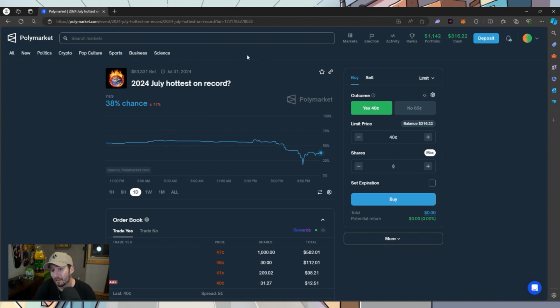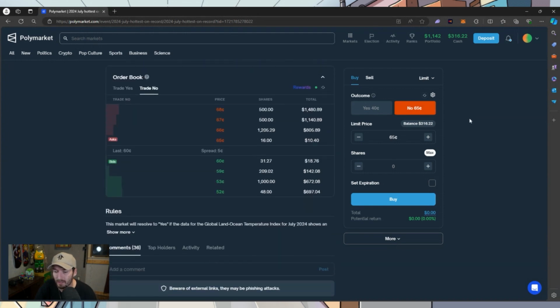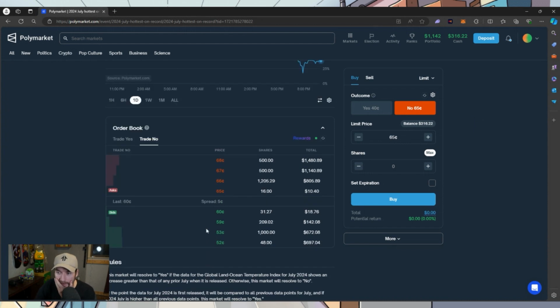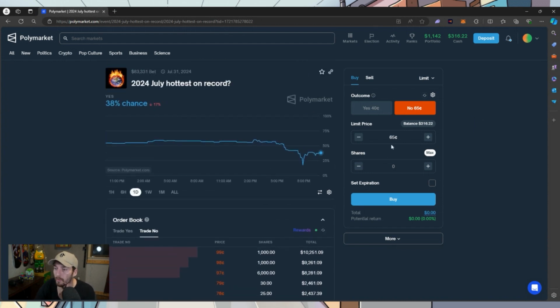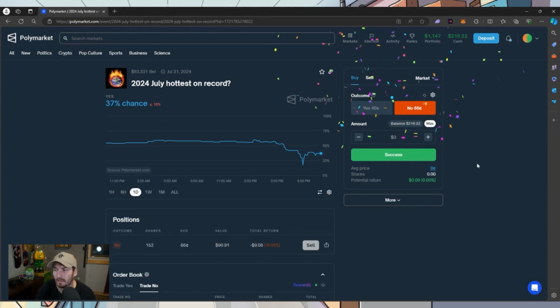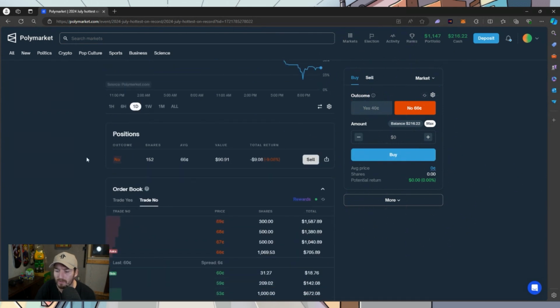We're even seeing July of 2024 to be the hottest on record. 38% chance. It's kind of going down. So no's at a 65. We have 8 days left, and it resolves to yes if the temperature index shows an increase greater than last July. I don't know anything about geothermal stuff, but at this point, let's place a bid. Let's throw $100 at this, and we'll get in at 66 cents. If we win, 51%. So I don't think it's going to be the hottest. Let's buy this. We're going to get a 51% gain if it's not the hottest. So now we're in. We're in at an average of 66 cents.